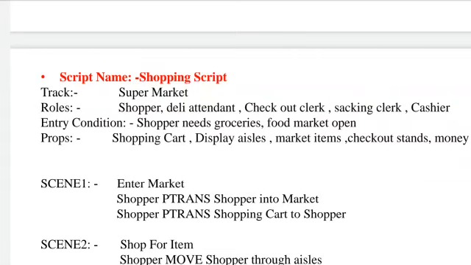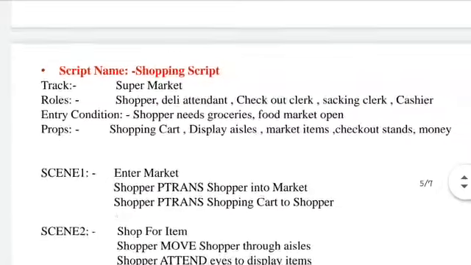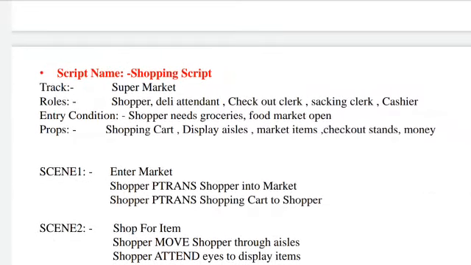Entry condition: the shopper needs groceries and the food market is open. If the shopper wants to buy particular groceries, then the food market has to be open. Next, props. What are the non-living things available? The shopping cart, display aisles, market items, checkout stand, and money.